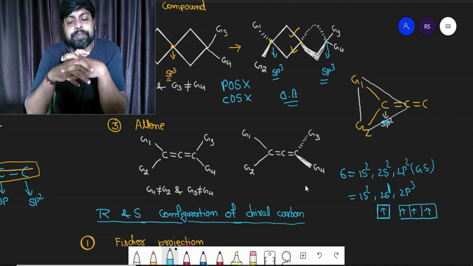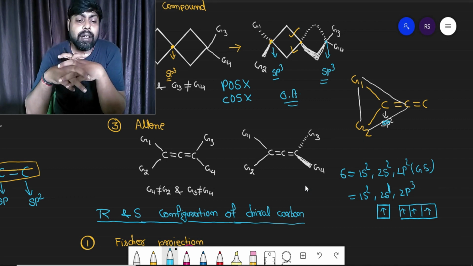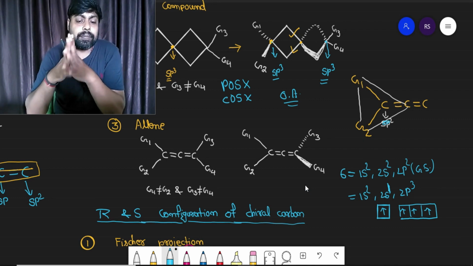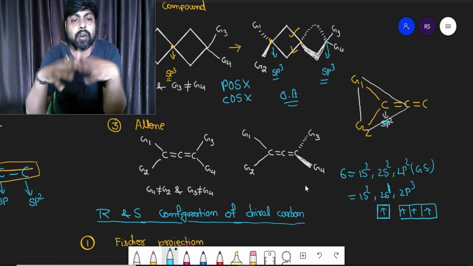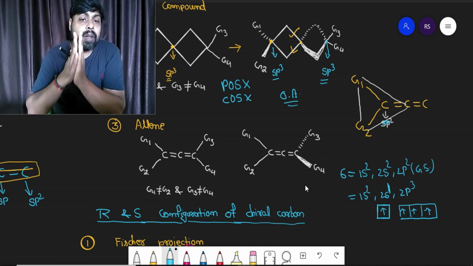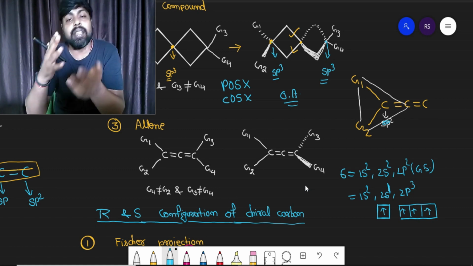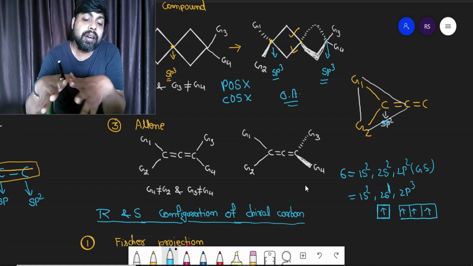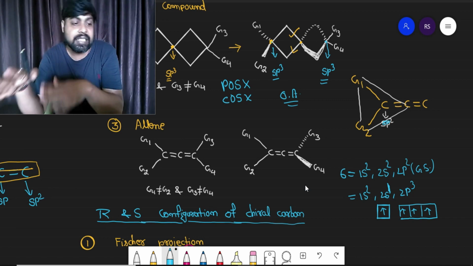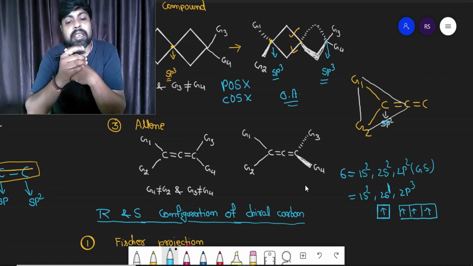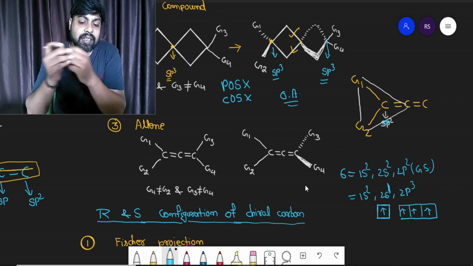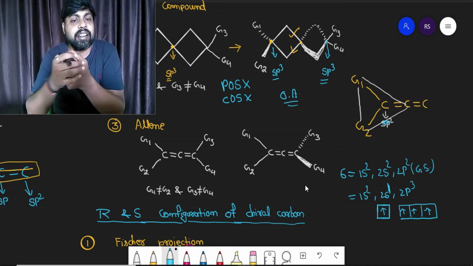Remember one thing, according to chemical bonding, the number of covalent bonds formed by a particular atom should be equal to the number of unpaired electrons in its valence shell. Look at the first carbon atom, it is going to form 4 covalent bonds. That is why we have to write the excited state configuration.